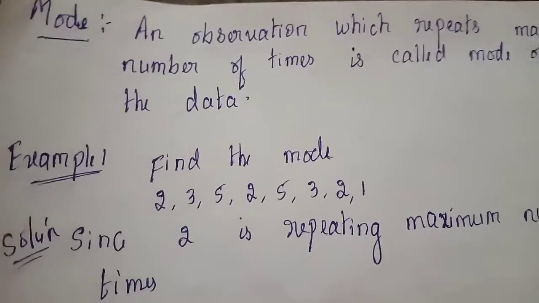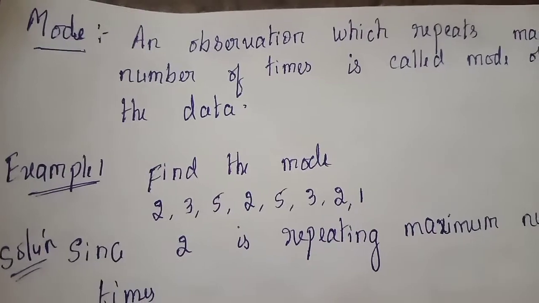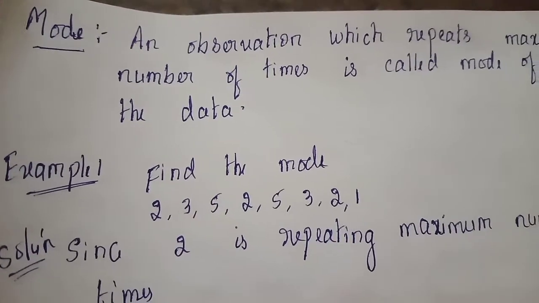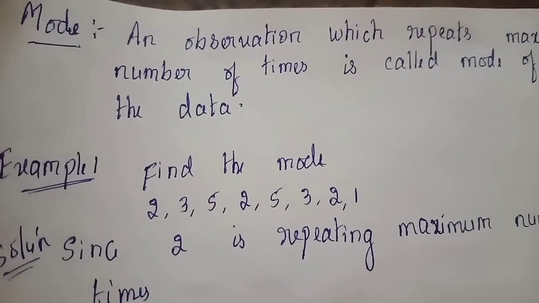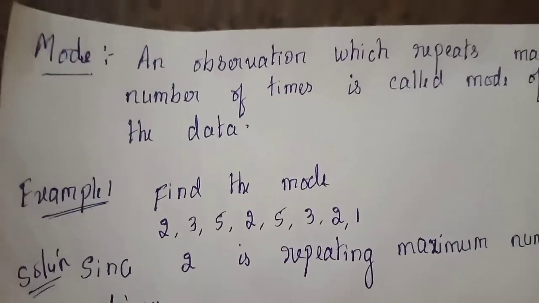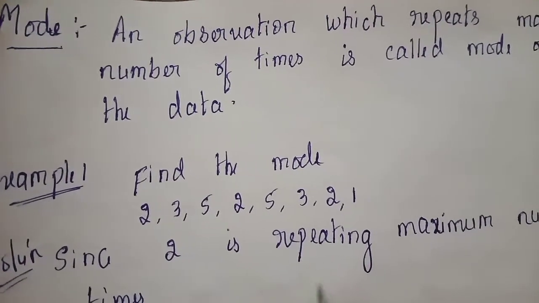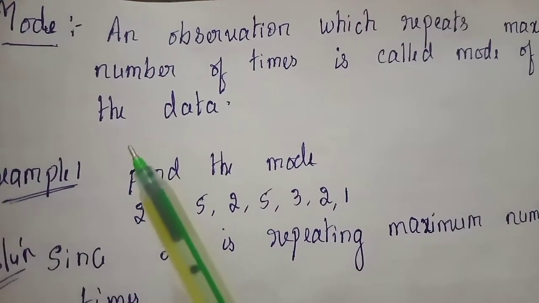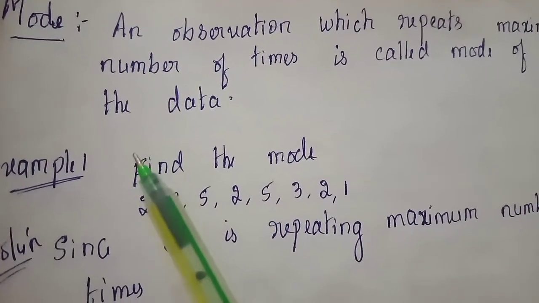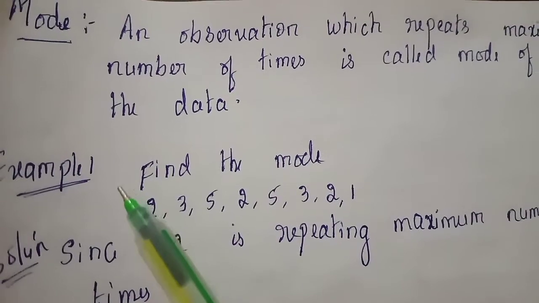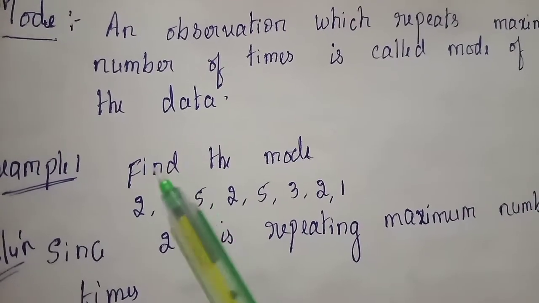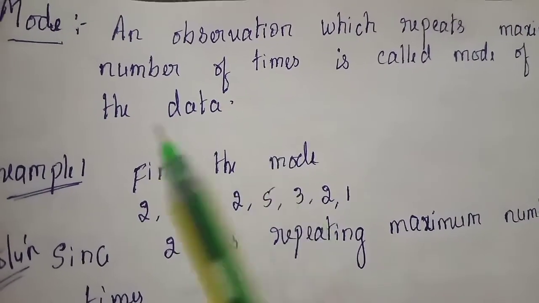In the previous video we learned how to find the mean of ungrouped data and the mean of grouped data by two methods, that is the direct method and the assumed mean method. Now let me explain the meaning of mode and also how to find the mode of ungrouped data and the mode of grouped data.